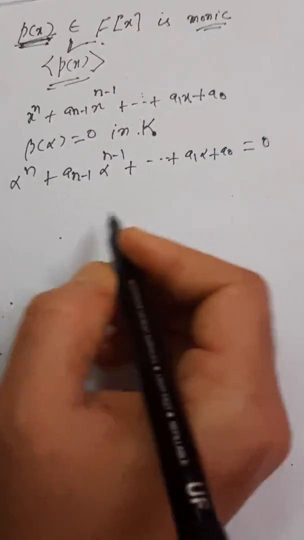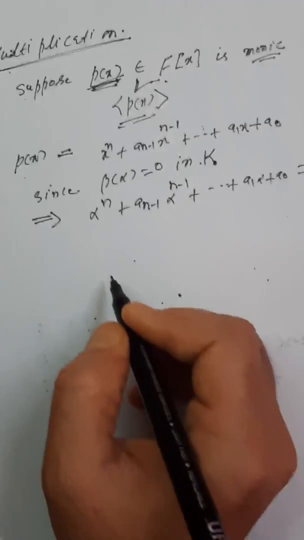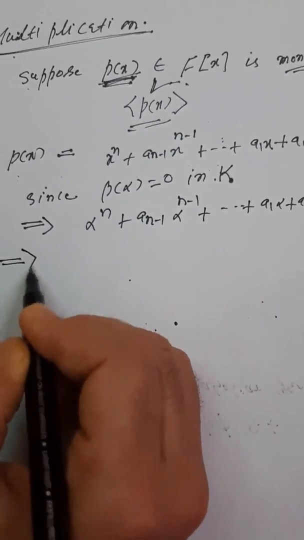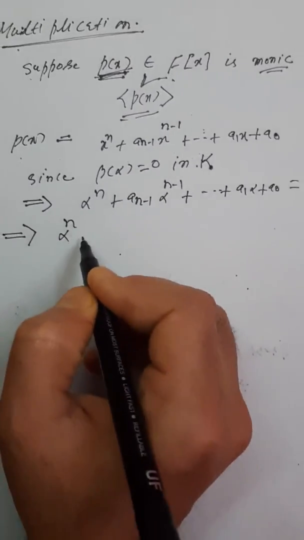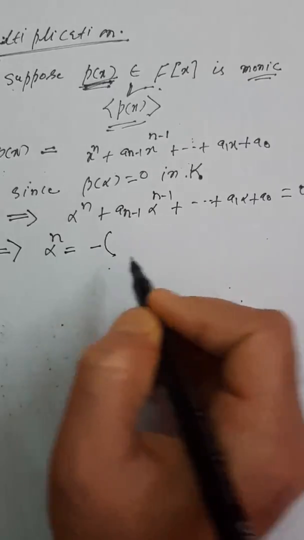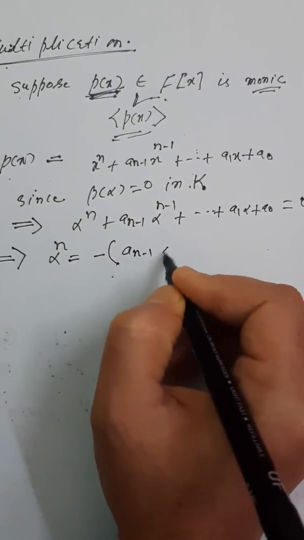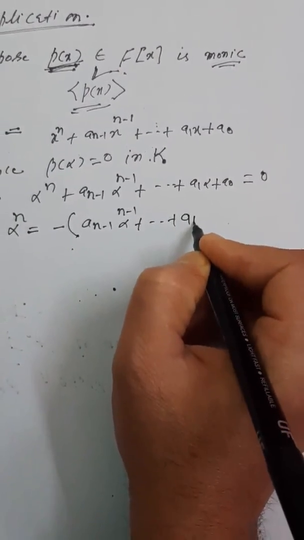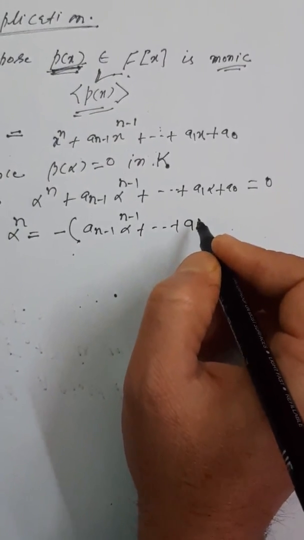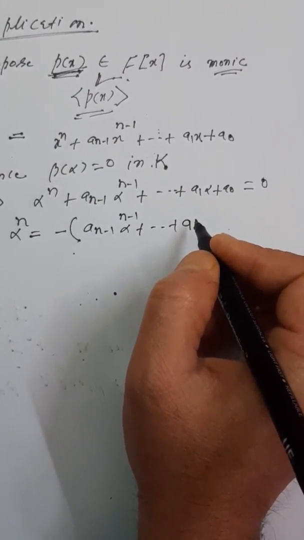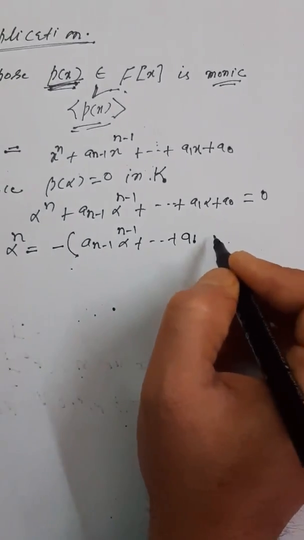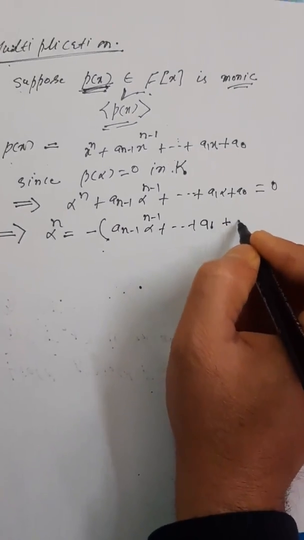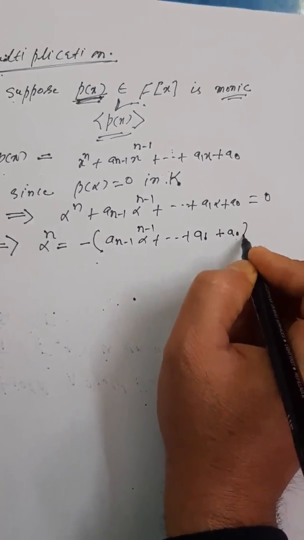So what does it mean? It means that I can write alpha raised to power n as minus (a_{n-1} alpha^{n-1} plus so on plus a_1 alpha plus a_0).